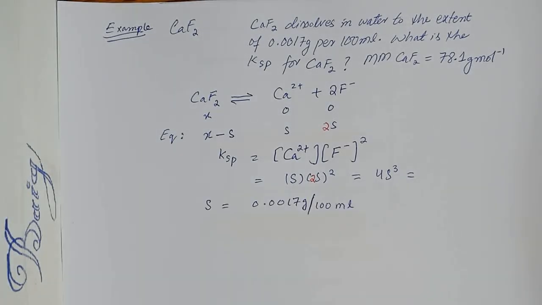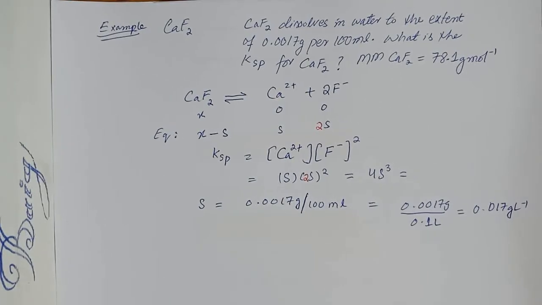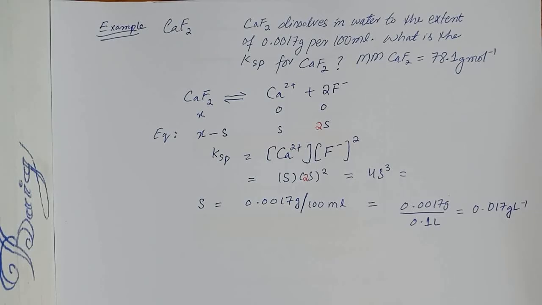If we convert 100 ml into liter, it will change to 0.1 liter, so it will be equal to 0.017 gram per liter. And remember, you need to take the concentration or the solubility in the unit of mole per liter.